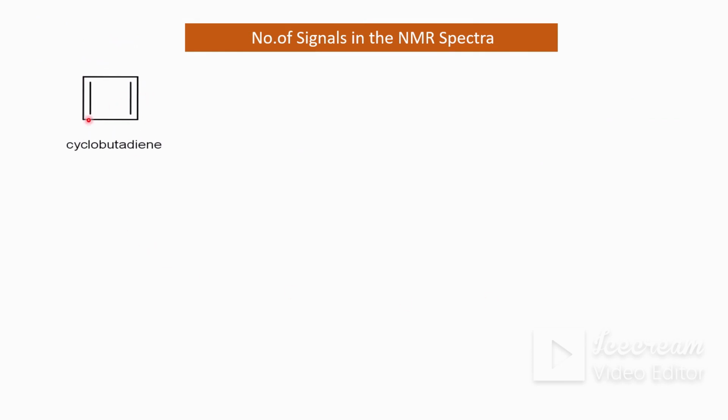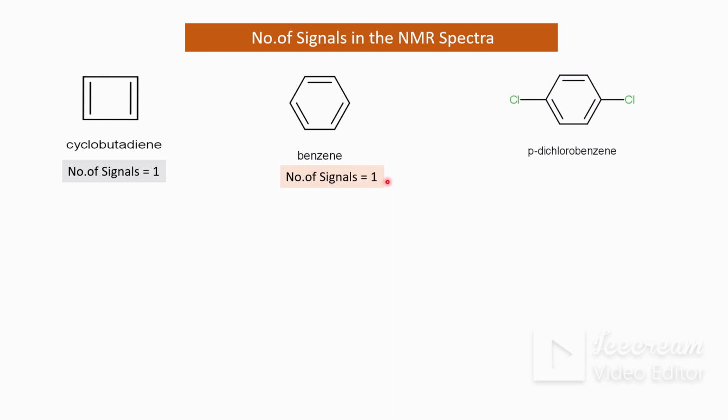Look at that example, cyclobutadiene. In that case all protons are equivalent, they have a similar chemical environment, therefore only one signal is obtained in the NMR spectra. In case of benzene also there is one set of protons, and it gives one signal in the NMR spectra. In case of para-dichlorobenzene, it is a para-disubstituted benzene and both substituents are similar, therefore the chemical environment of these 4 protons is the same, and it gives only one signal in the NMR spectra.